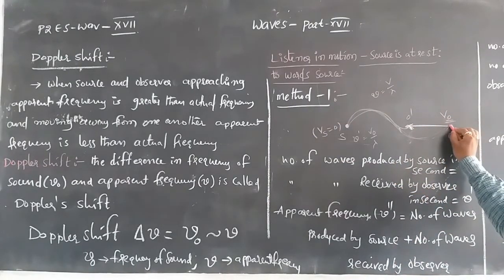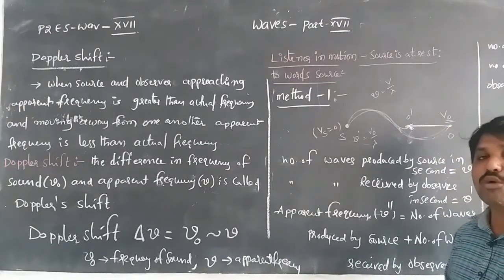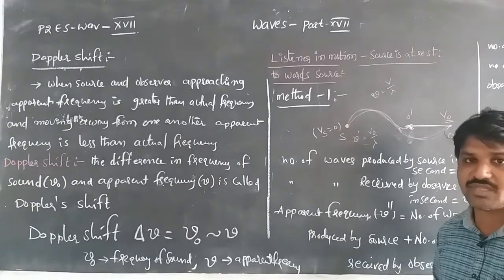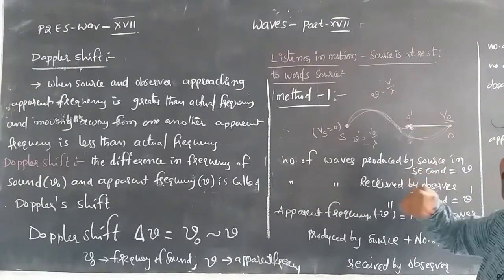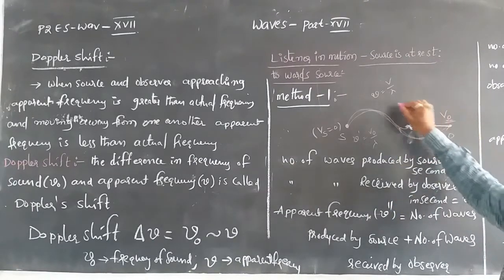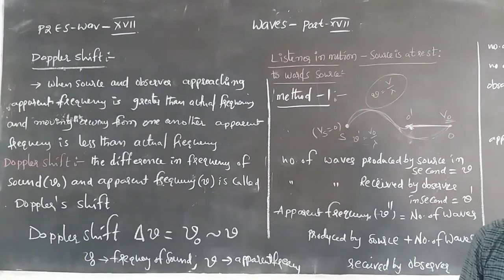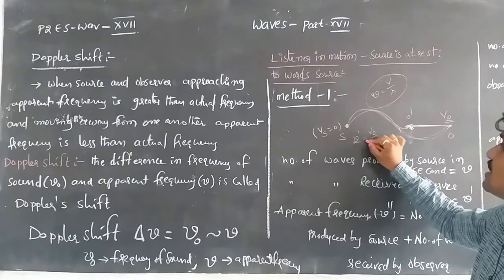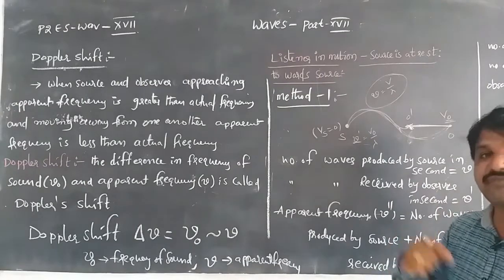Whenever the observer moves towards the source, he receives more waves each second because of the observer's velocity. He is moving and receiving more and more waves in addition to the normal frequency. Nu is equal to V by lambda. In addition to this, he receives more frequency, nu dash is equal to V naught by lambda, because he is moving with velocity V naught.